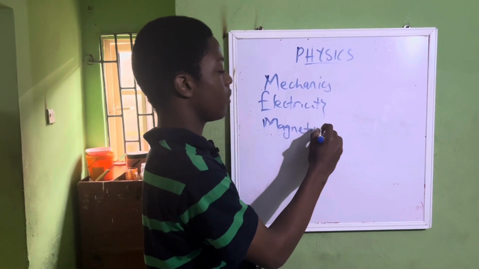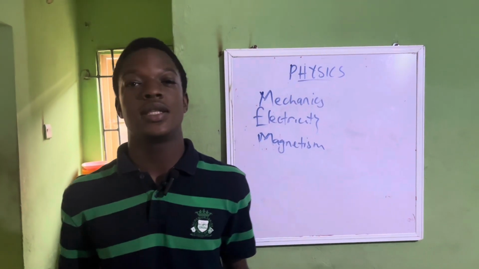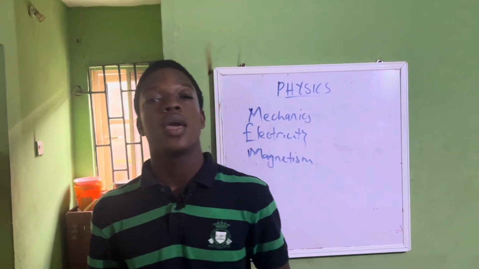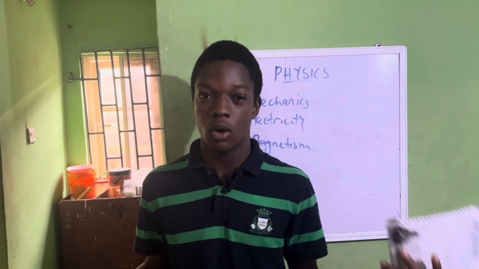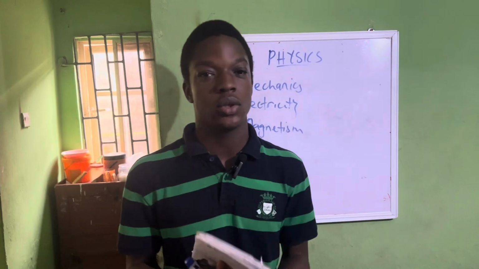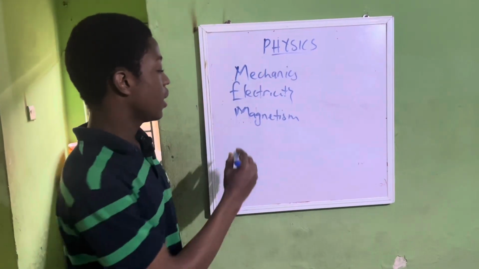And we also have magnetism. Magnetism is that branch of physics that deals with how different objects attract each other, how an iron or magnetic object, or an object that has magnetic property, attracts to each other. So that is magnetism. And we have thermodynamics.